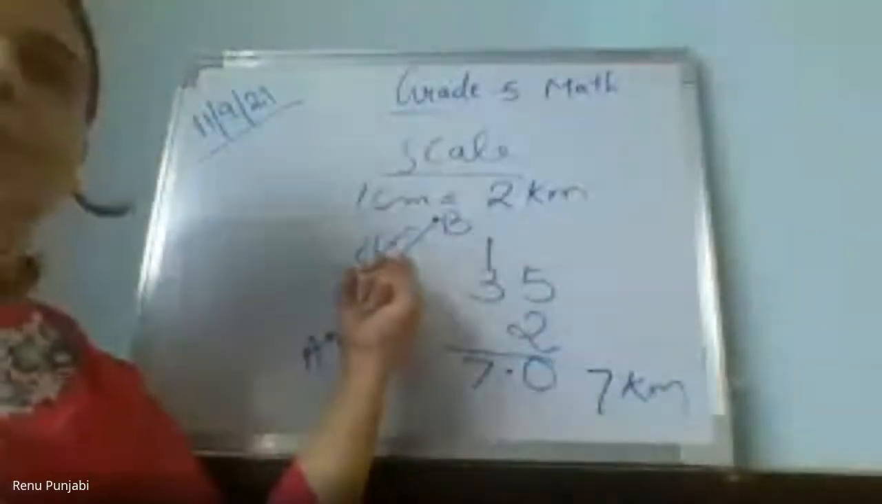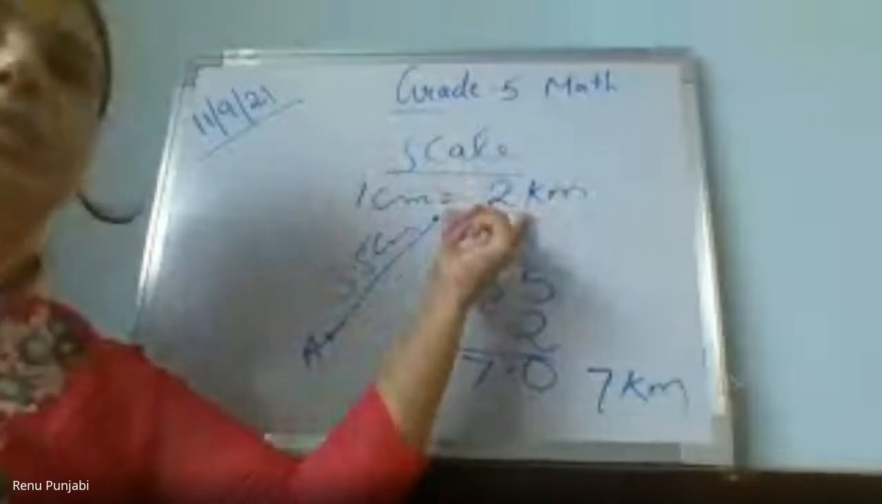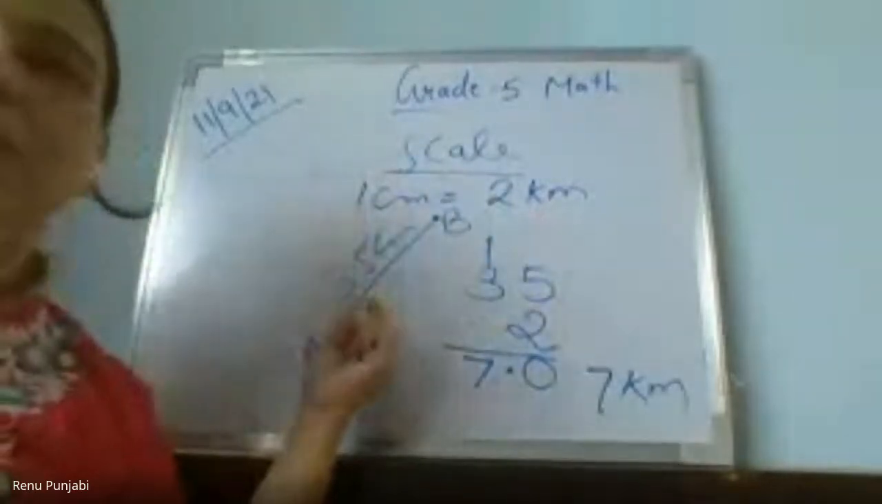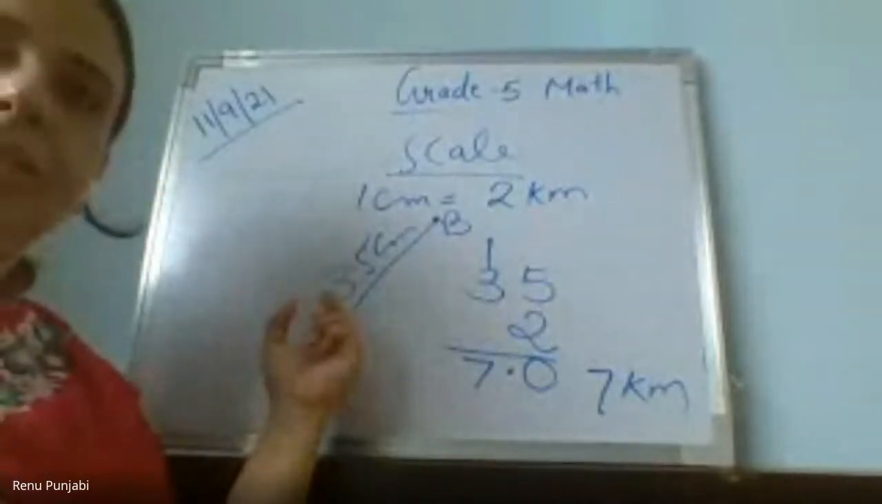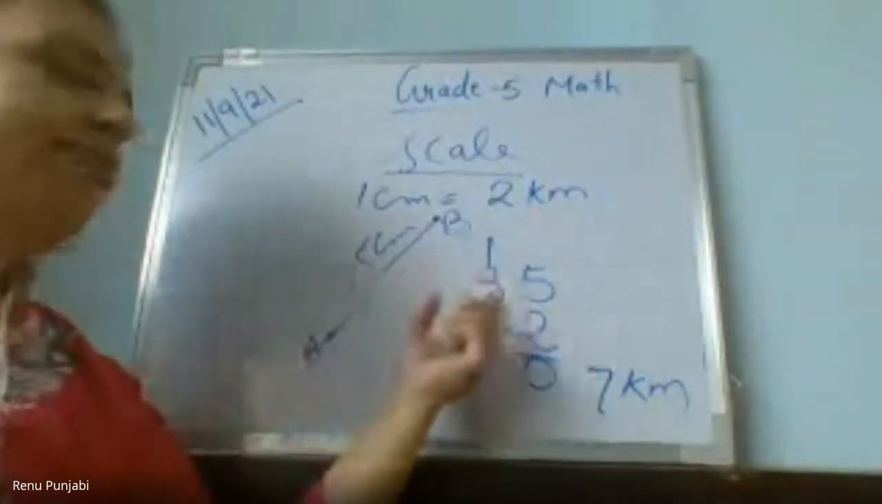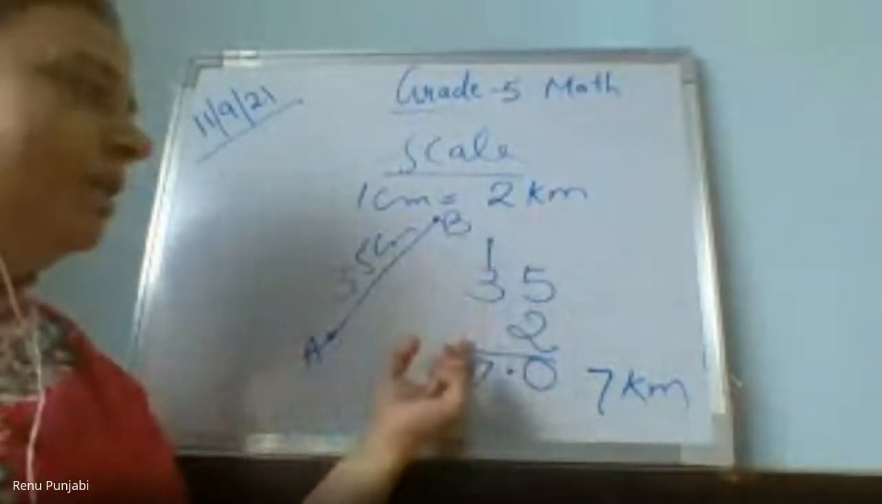3.5 centimeter. 1 centimeter equal to 2 kilometer. How to multiply the decimal number? Ignore the decimal. Consider this number as the 35. Multiply normally by 2.